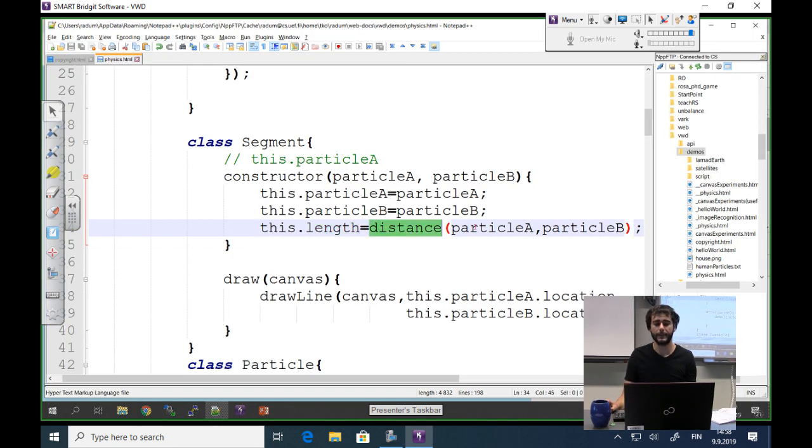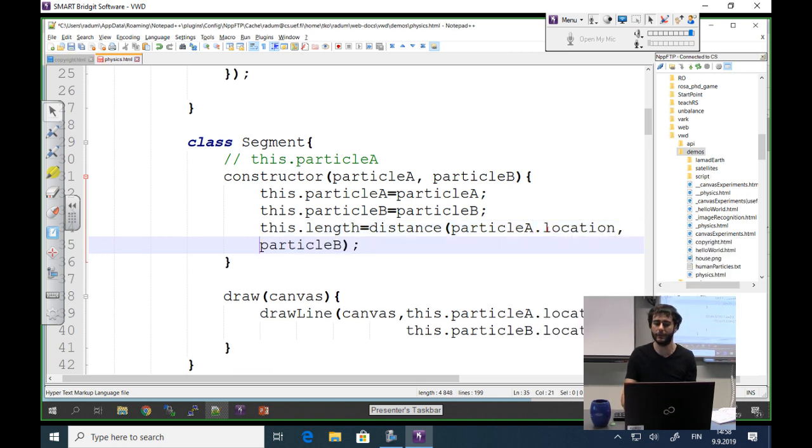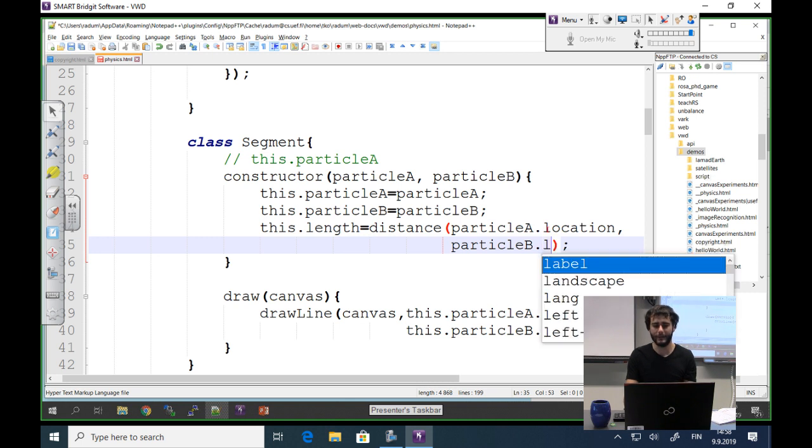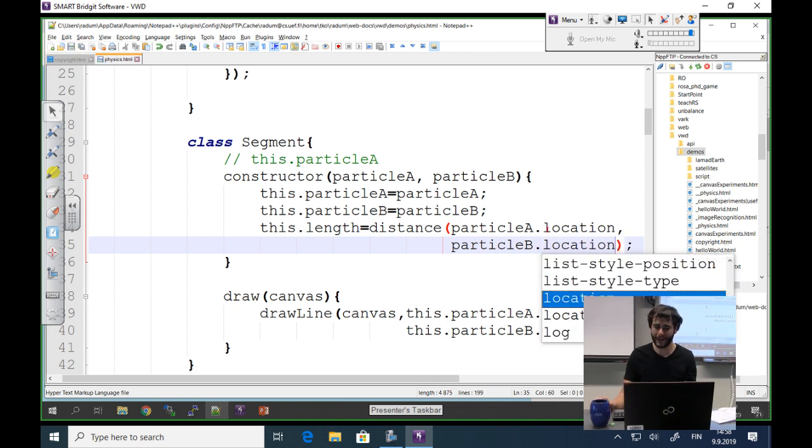The problem is here we need to specify the location of the particle. So particle A dot location is the vector. The particle object contains the location and the old location, 2 vectors. So if I don't do that, JavaScript is so nice that it doesn't tell me that it's a problem. It just, in this case, doesn't throw any exception or anything. I'm not going to dig deeper into this, but I suspect this is the reason why it's broken.